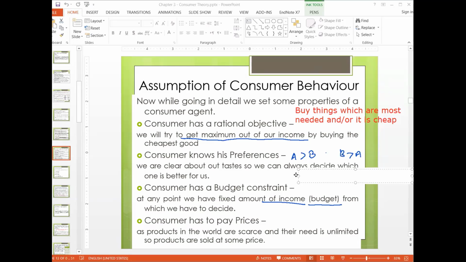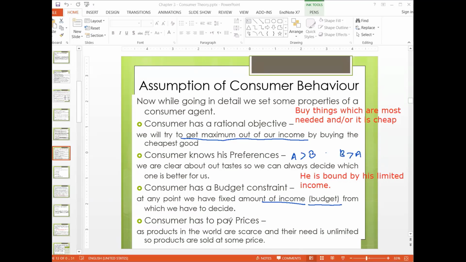Constraint means he is bound by his limited income. Otherwise, he would have bought more. If he had more income, he would have spent more. So he is bound by his income, and he has to make sure that he stays within his limit because he does not have extra income.